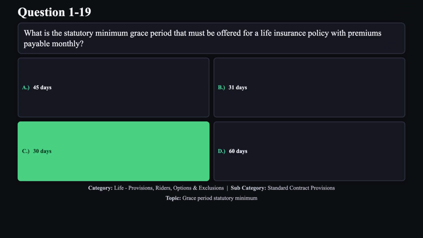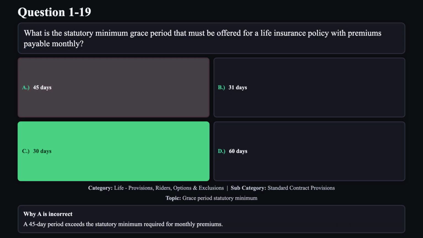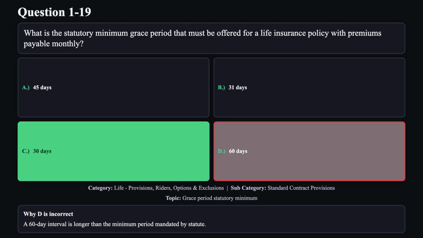The correct answer is C. Statutory requirements mandate a minimum 30-day grace period for policies with monthly premium payments before a lapse can occur. Reason A is not correct. A 45-day period exceeds the statutory minimum required for monthly premiums. Reason B is not correct. A 31-day grace duration applies to other premium modes, not monthly. Reason D is not correct. A 60-day interval is longer than the minimum period mandated by statute.